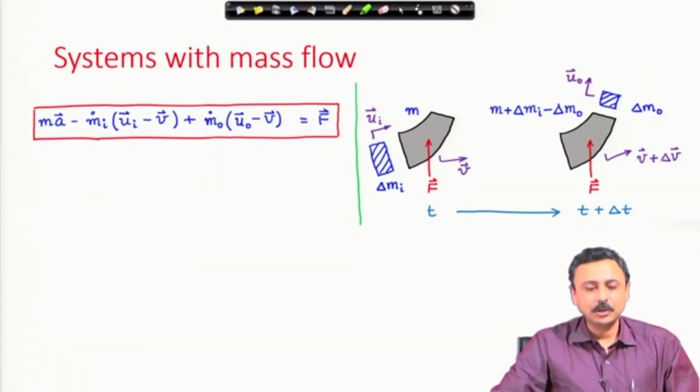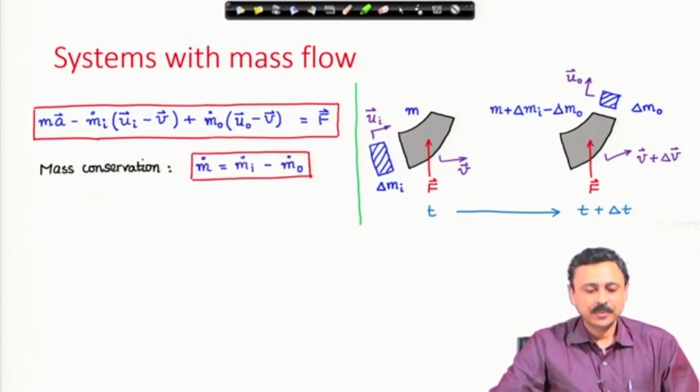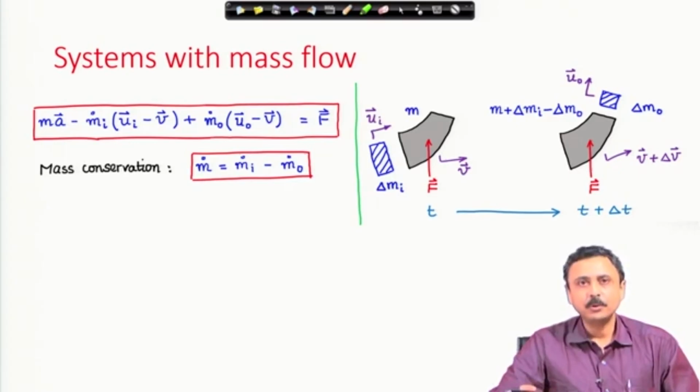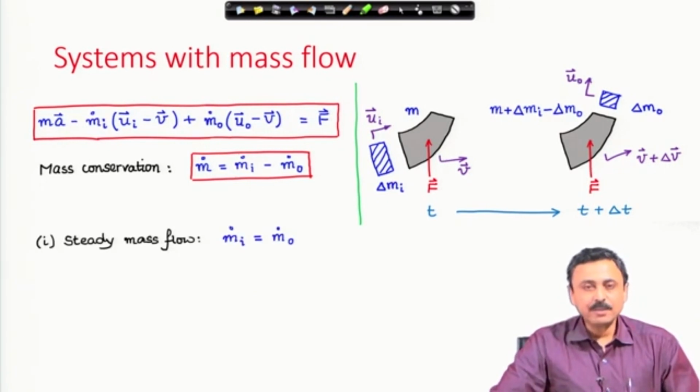Now, let us once again look at this expression and look at mass balance or mass conservation. The rate of change of mass of the system must be equal to m I dot minus m O dot, so whatever is coming in minus whatever is going out. In steady mass flow problems, whatever is coming in must also go out. Therefore, the system mass is not changing, m I dot must be equal to m O dot, and m dot is therefore 0.